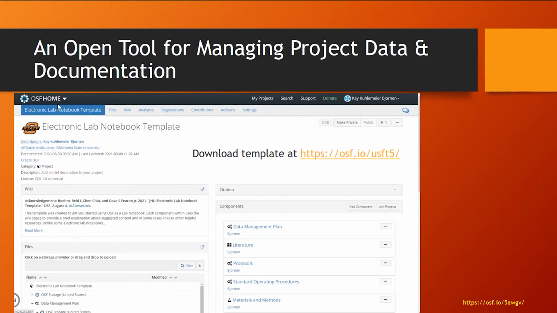So if you look at this screenshot here, you can see up here in the upper right-hand corner that this project is public, but by default, it is private. So when you create it, it's actually private. You have to make it public.